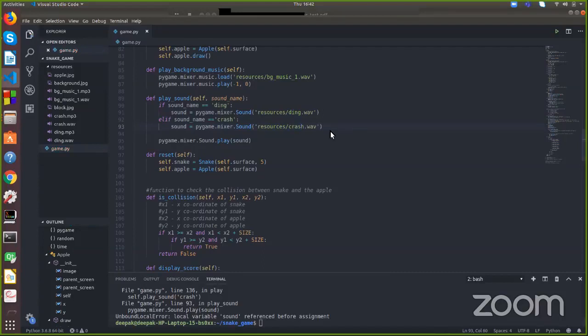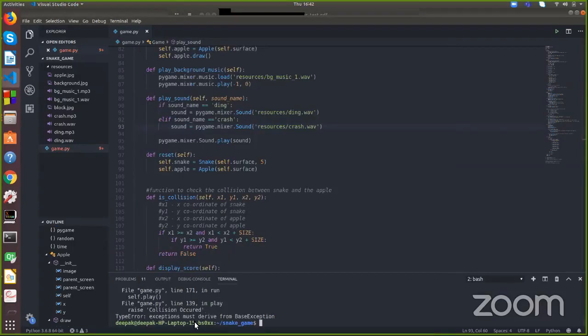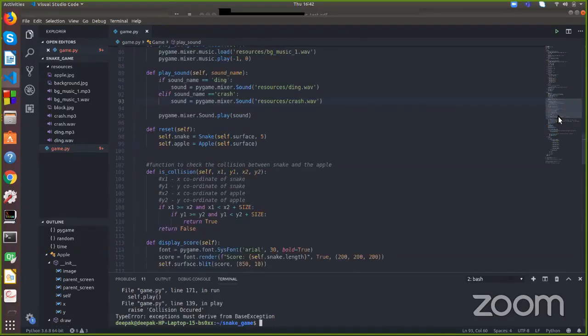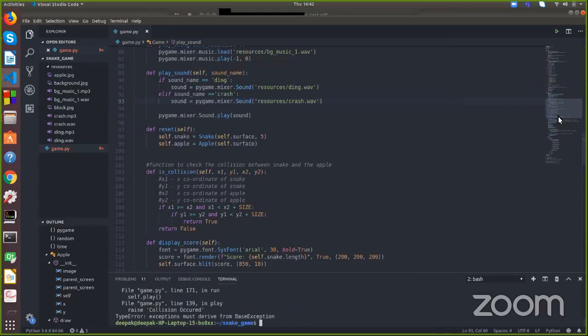Okay, let's try running this now. Collision occurred. So we haven't completed the game over logic, so that's why the game is not running right now. Okay, so I got the collision occurred, I mean the crash sound over here. Okay, so let's try implementing further.